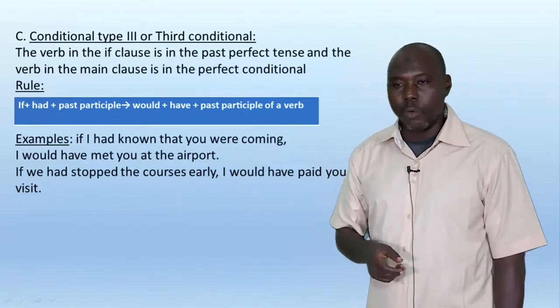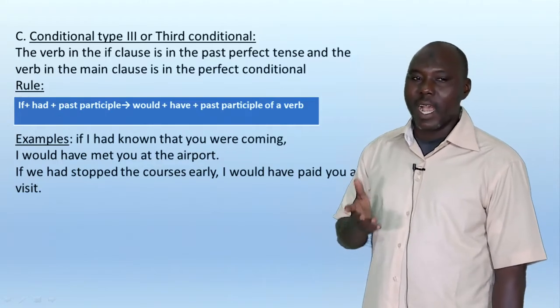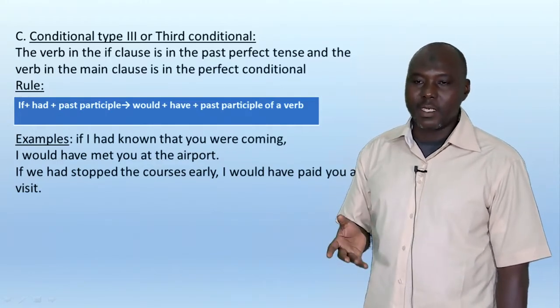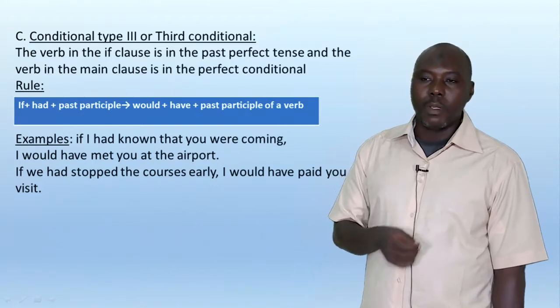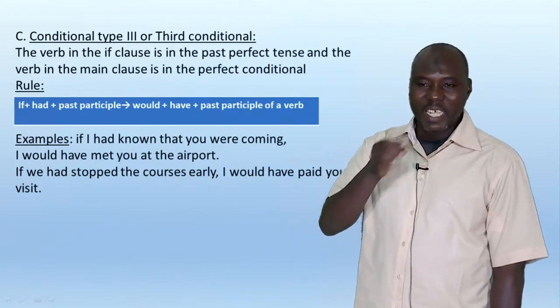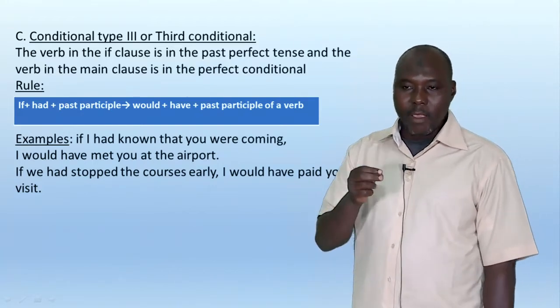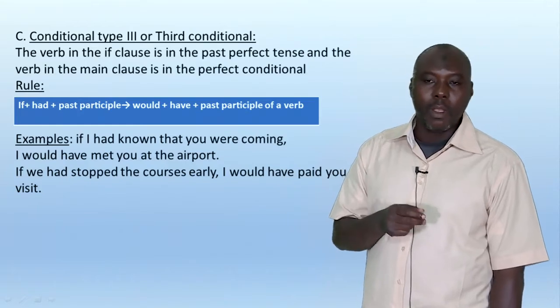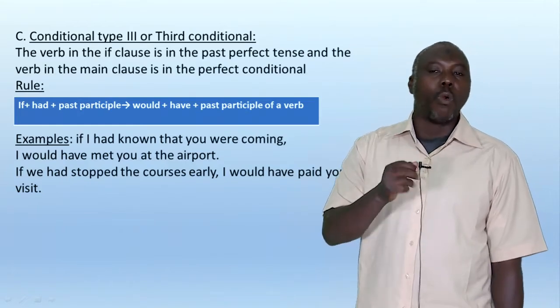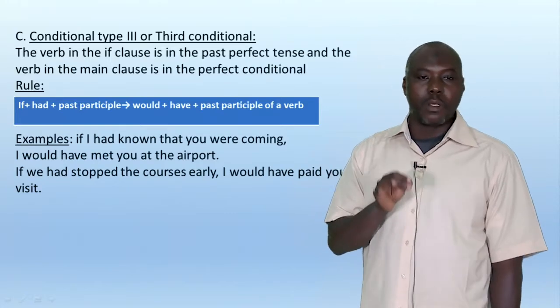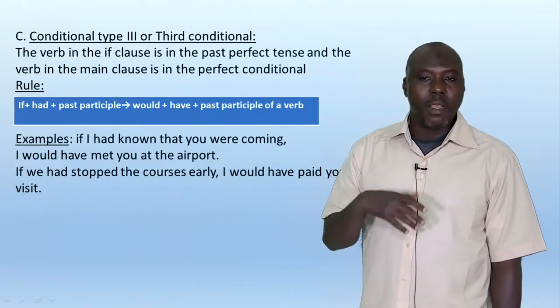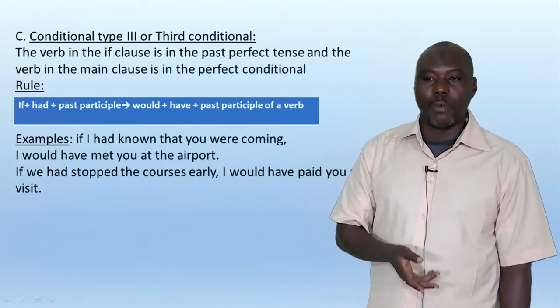So the rule is as follows. If plus had plus past participle, equals would plus have plus past participle of a verb.